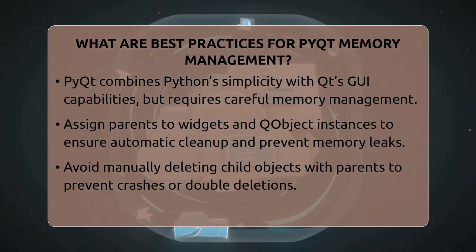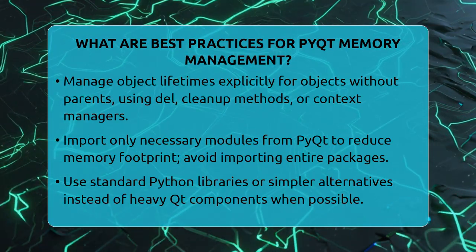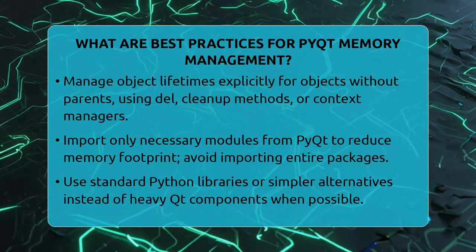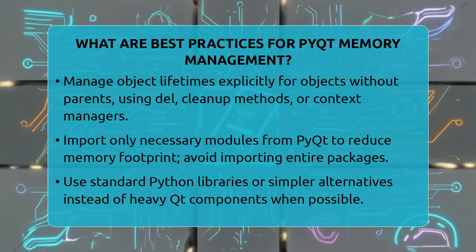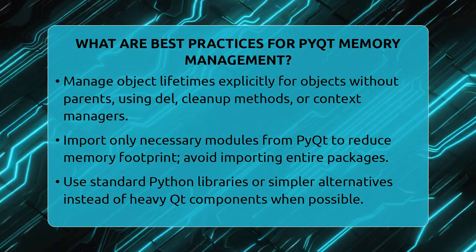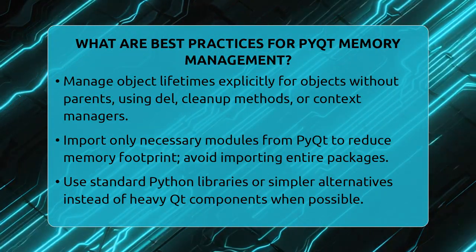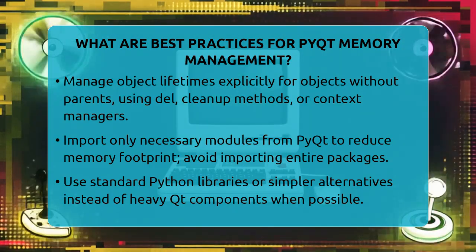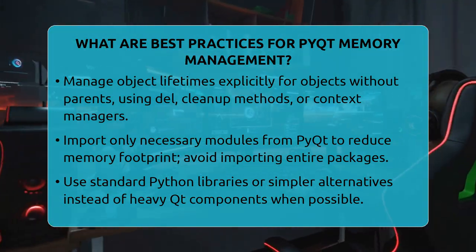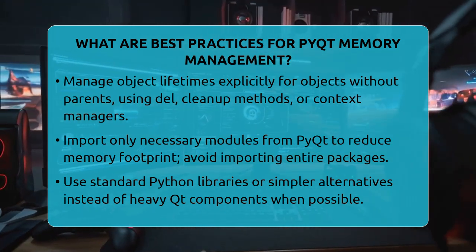Next, manage object lifetimes carefully. If you create objects without parents, like temporary dialogues, you need to delete them explicitly or let Python's garbage collector handle them. Use the del statement or remove references once you no longer need an object. For more complex cases, consider using cleanup methods or context managers to ensure objects are properly disposed of. This prevents lingering objects that can eat up memory.